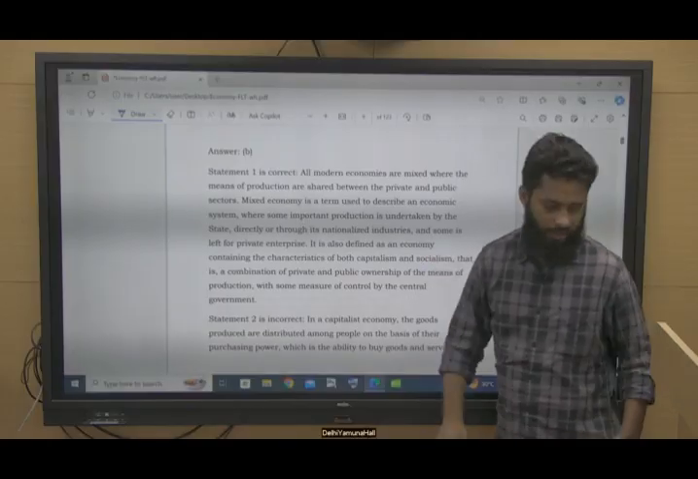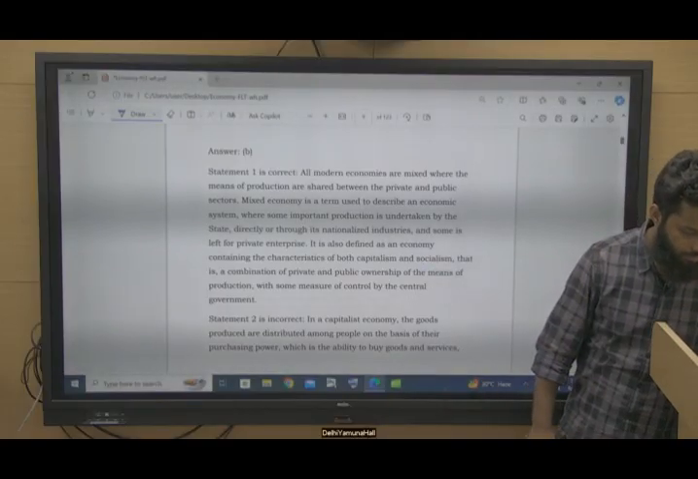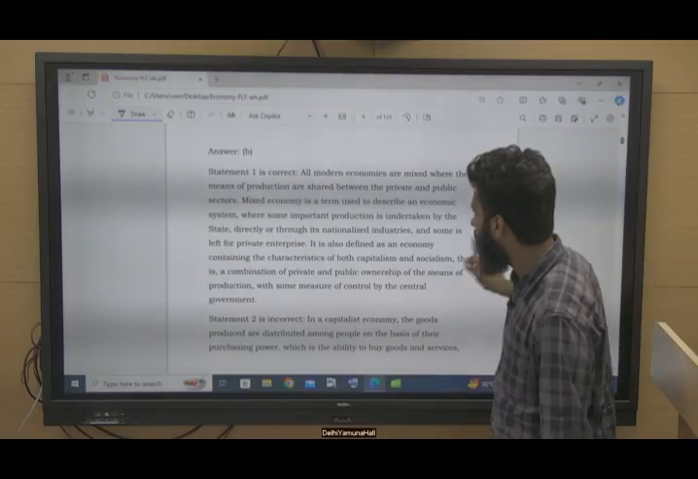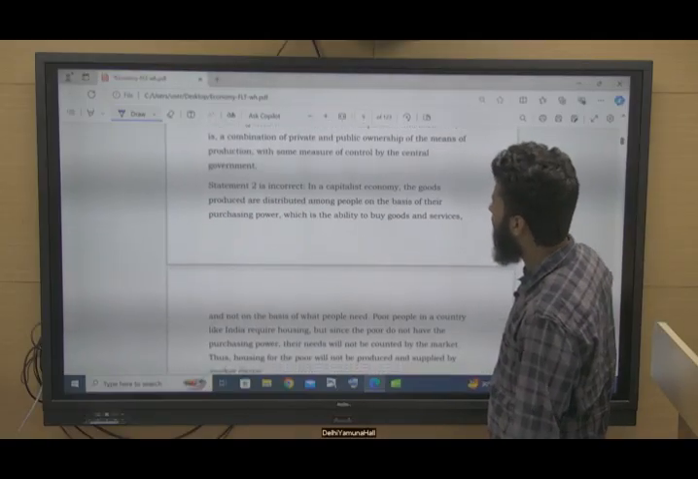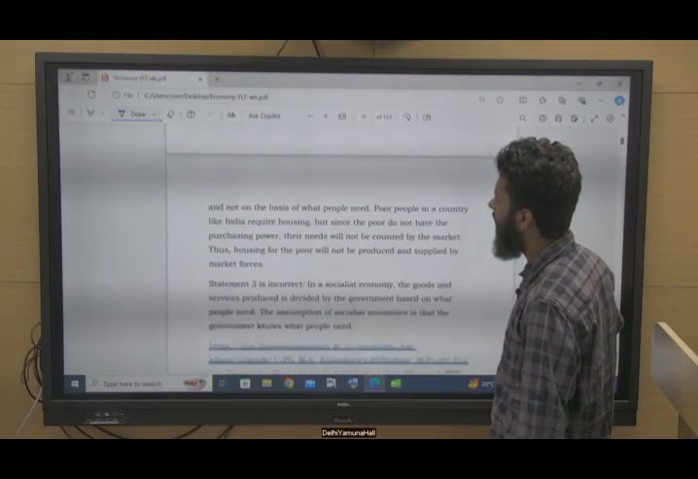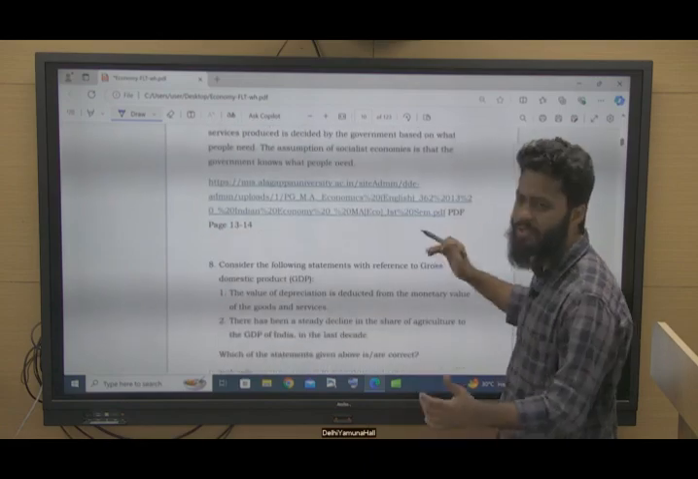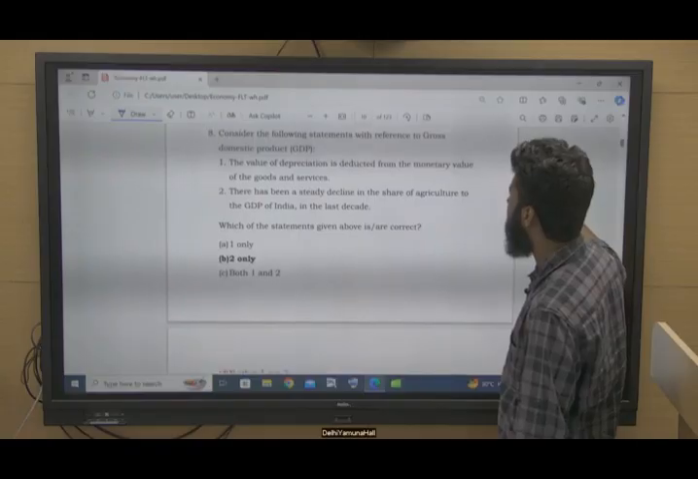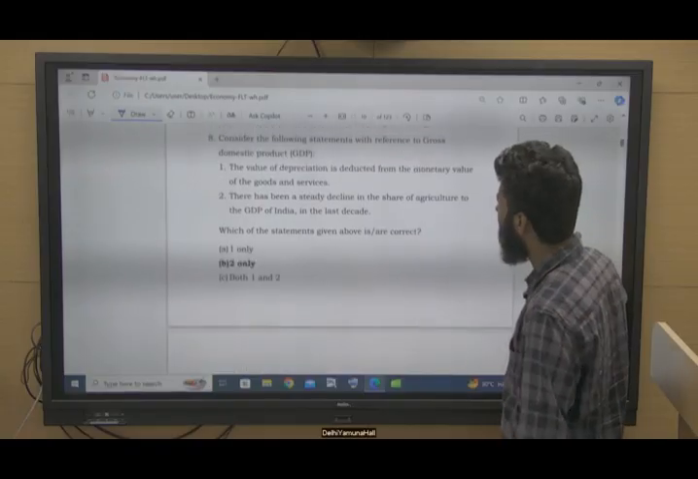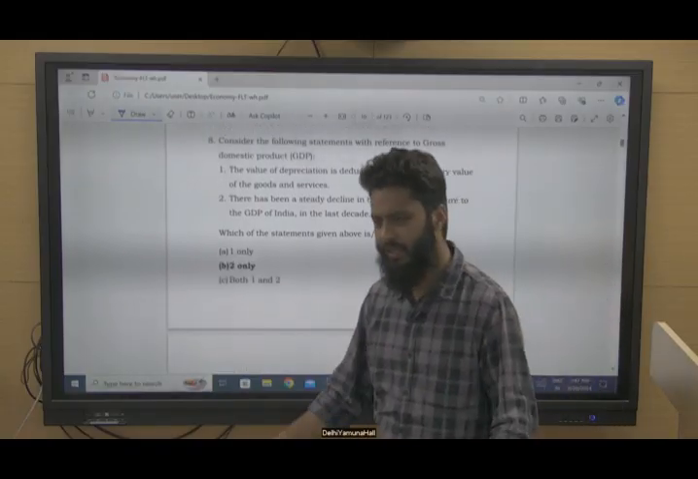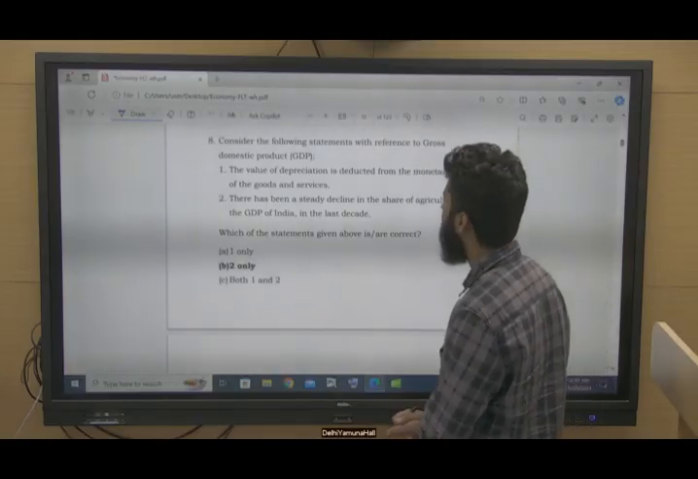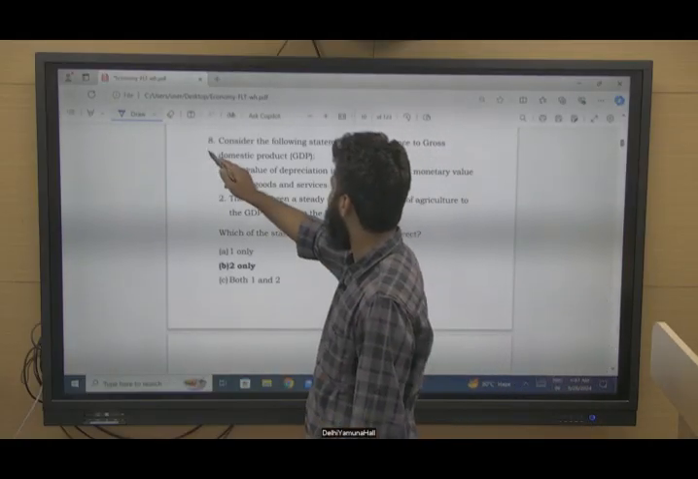So all the explanation is given here. This much explanation is not needed as of now. If we have understood the concept, if we have understood the core idea, these explanations will not be needed a lot. Now coming to question number 8.